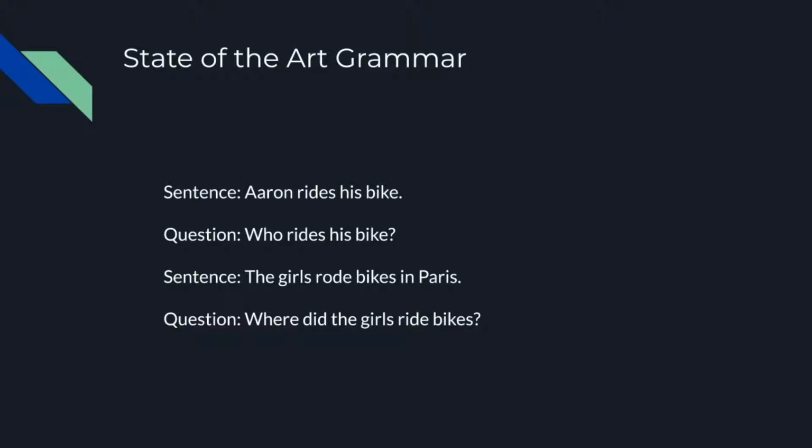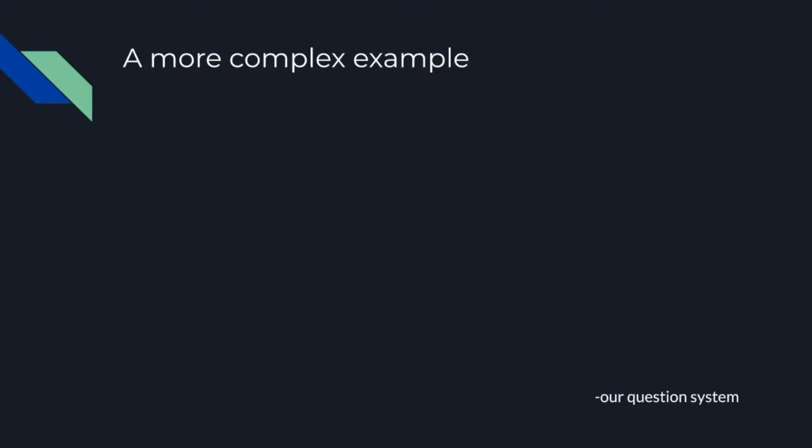So for instance, if we got a simple sentence like "Aaron rides his bike," the question would be "Who rides his bike?" And if the sentence was "The girls rode bikes in Paris," our question would be "Where did the girls ride bikes?" So if our question generating system found a place, we would automatically think, oh, maybe we can create a where question out of this sentence. And if it found a person or a named entity, such as an organization, that could be used with a who question, our question generating system looked to the who questions to generate those.